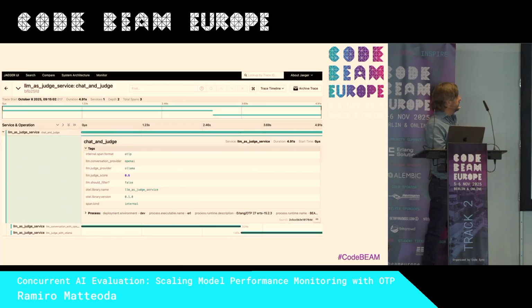So this is how it looked in the dashboard. So we have trace, we have metrics, and we include here the model that we are using, the chat score, and if we should filter or not. We can see all that. With that, we can create metrics, we can create alerts, we can do a lot of things.